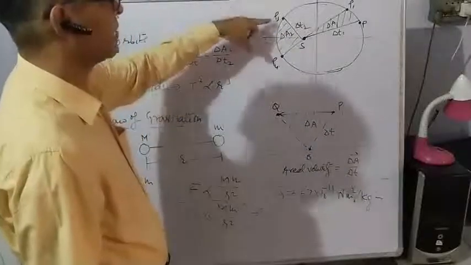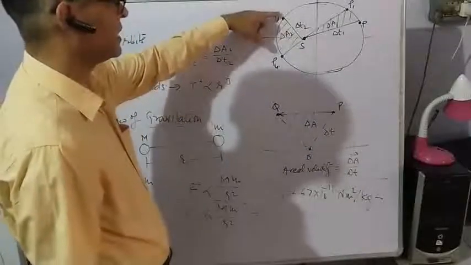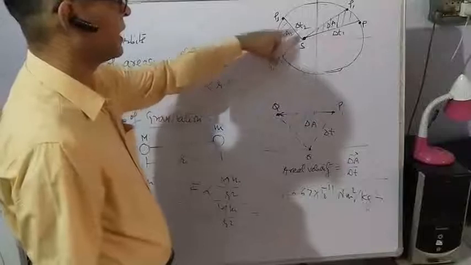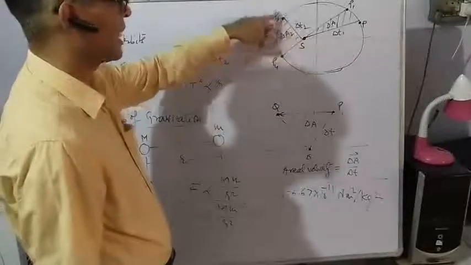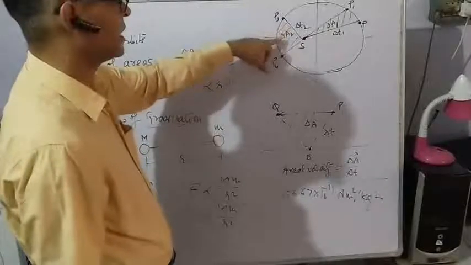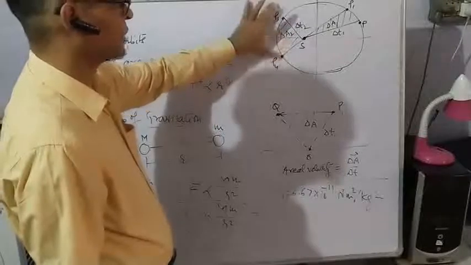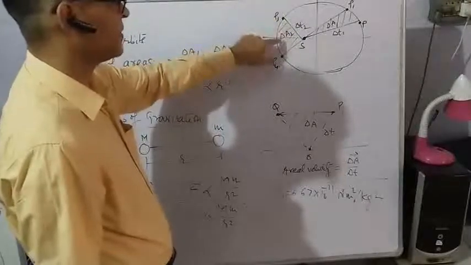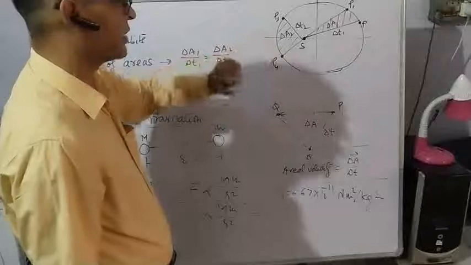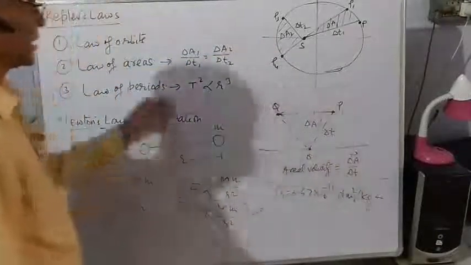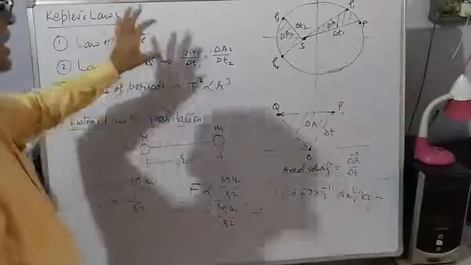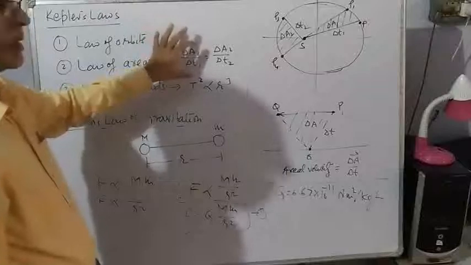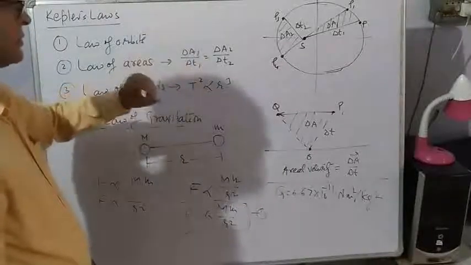Similarly, the planet moves from point P3 to P4 in time delta T2 and the swept area is delta A2. So for this motion, aerial speed will be delta A2 upon delta T2. The second law says that the aerial speed of a planet around the sun is a constant.